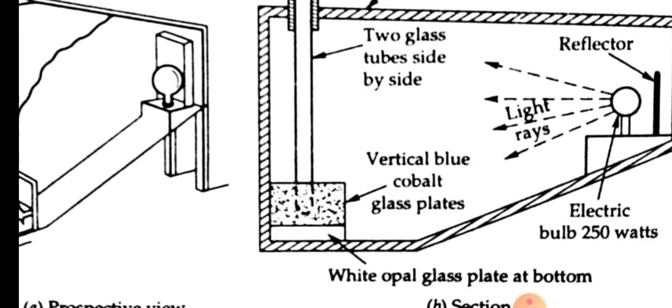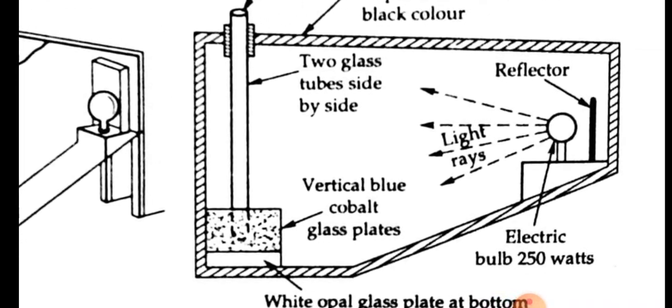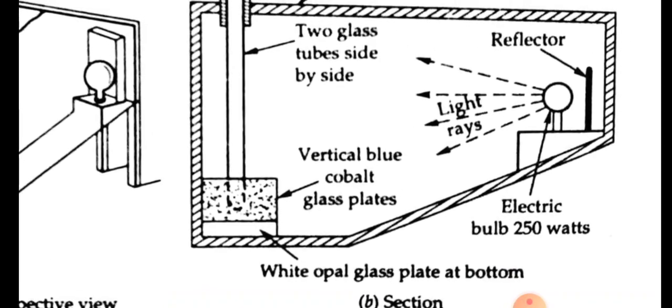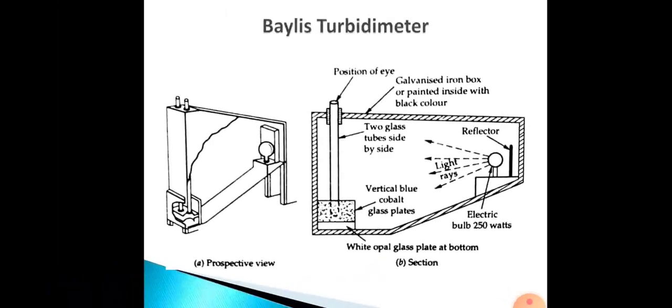They are covered by blue cobalt plates at the bottom, and then there is an electric bulb which is located in order to throw light on the tubes. Here you can see there is an electric bulb on the right hand side. From this bulb light will be thrown on the two glass tubes. So this is a typical sectional view of the Bailey's turbidimeter. Now coming to the working of this, like I told you, this is used for testing turbidity in a lab in the range of 0 to 10 parts per million.